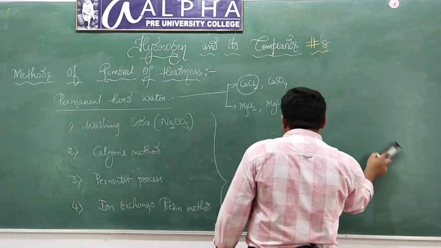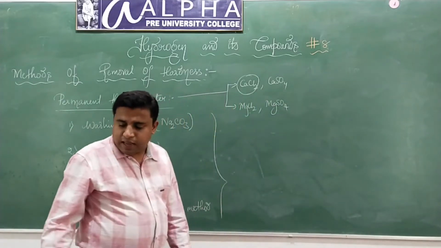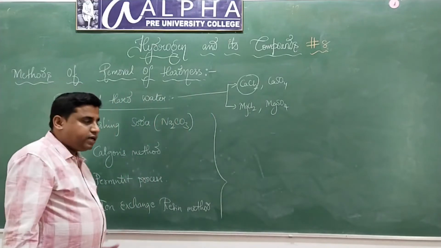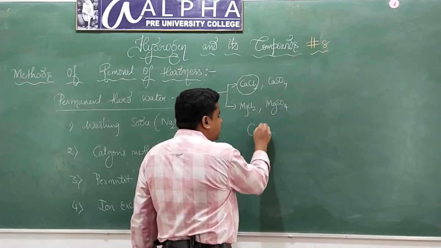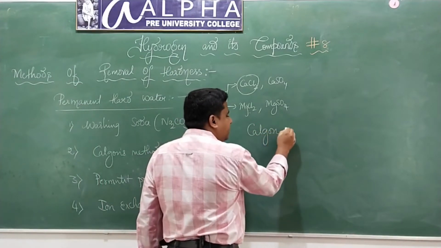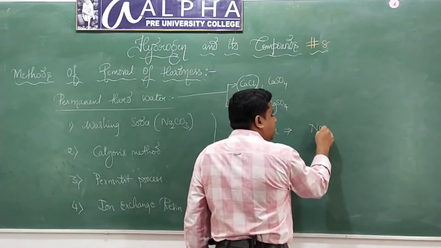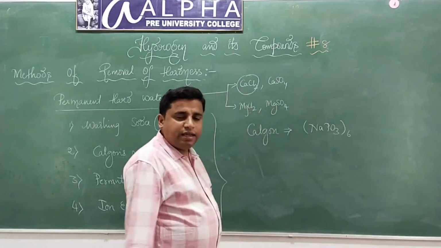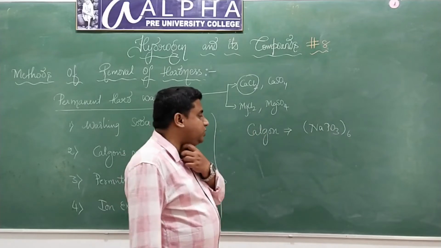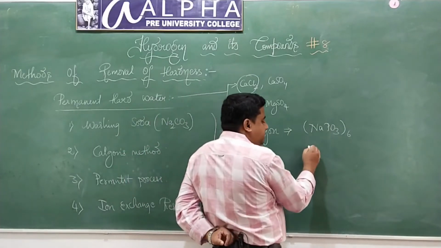Calgon's method. Okay, how about Calgon's method? Calgon is not the name of the scientist, it is the name of a chemical. Okay, what is Calgon? Look at the formula for Calgon. It is NaPO3 6 times. Actually, the exact formula is